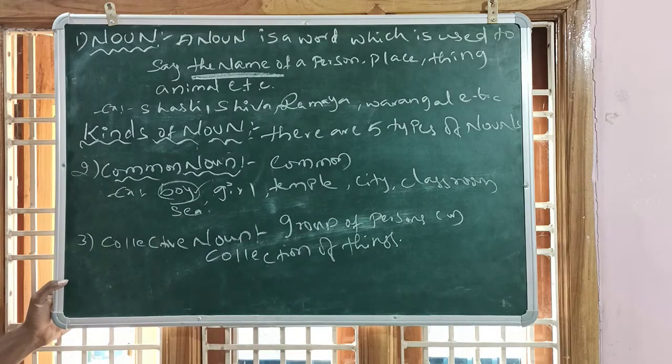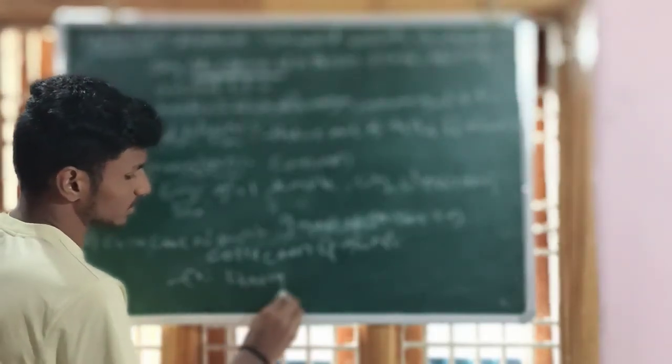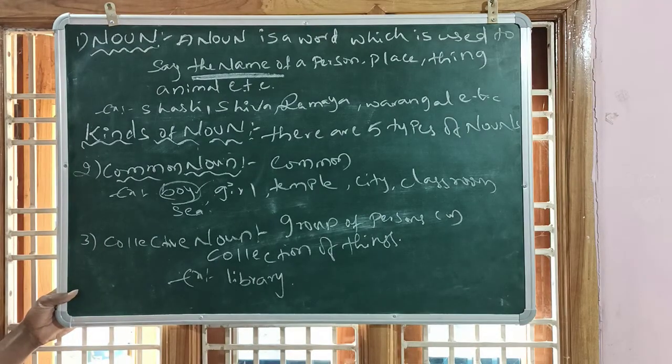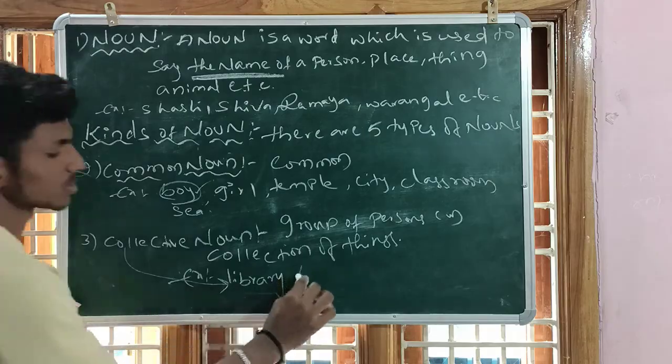For example, the best example: library. It is a collection of books.